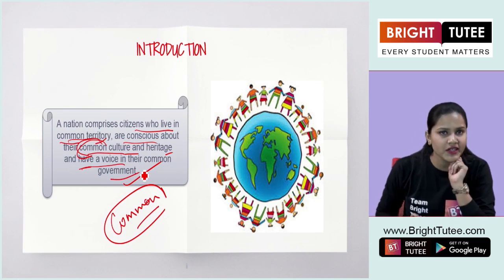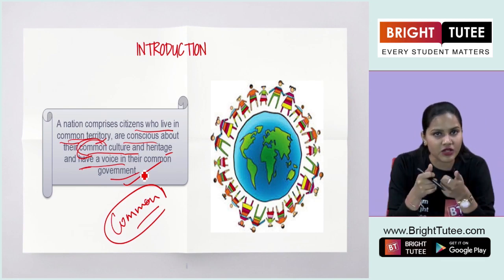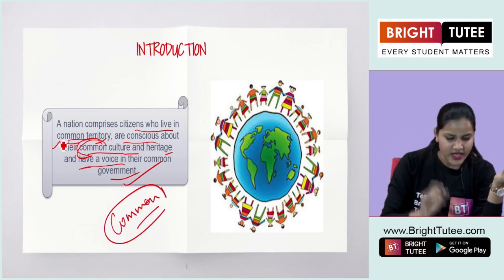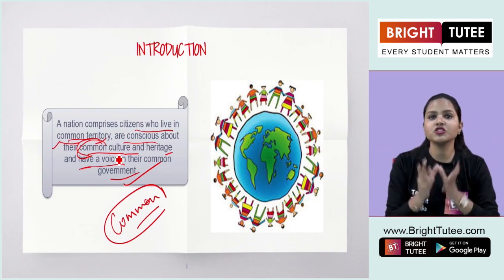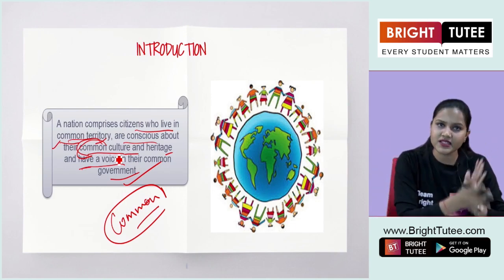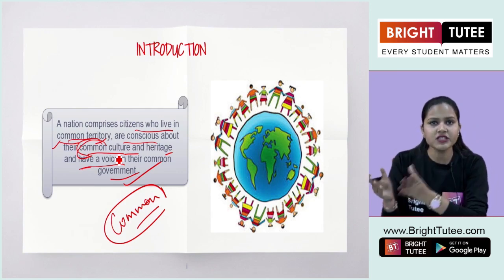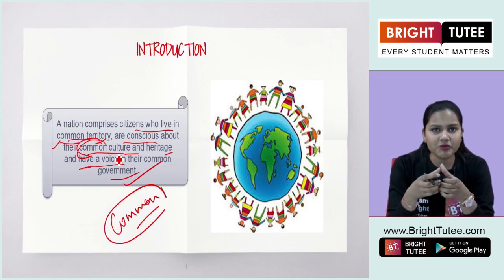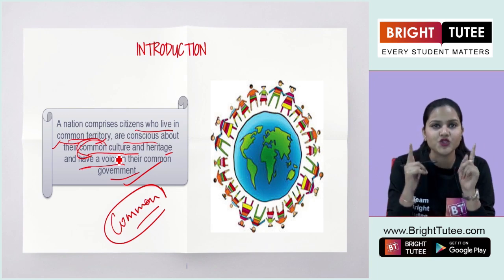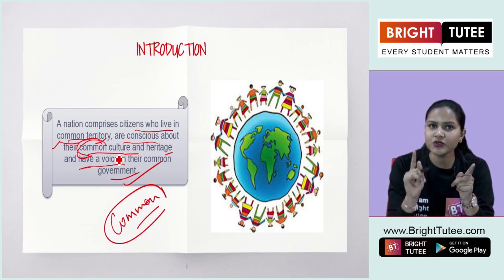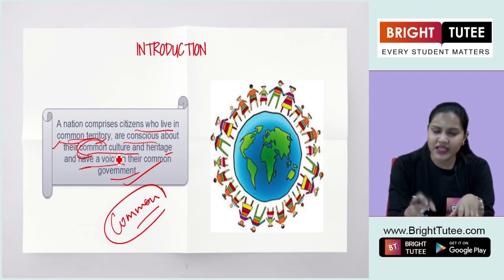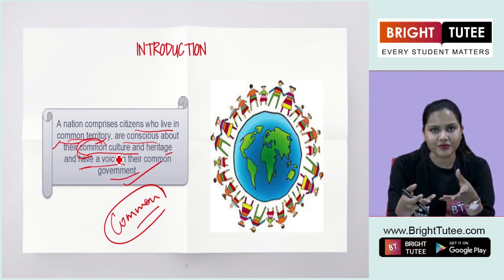Can you relate it with our country India? Yes, we have a central government, then we have state governments, right? Apart from that, we have a common territory and also definitely we are conscious about our common culture, be it in southern India, be it in northern India, eastern or western India, right? So, there is a common past or a shared past that is binding everyone together. And this is how the idea of nation came into being. And it led to the rise of nationalism, whether it's Europe or our country India. But specifically, here we are going to talk about Europe. Okay?